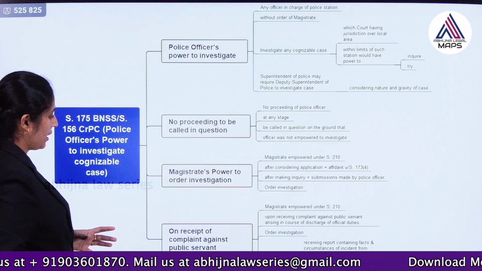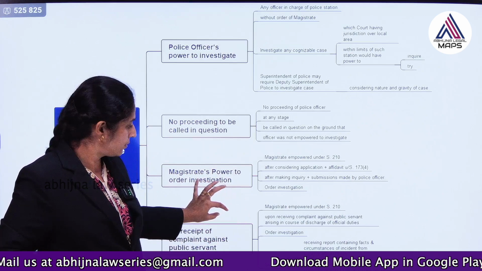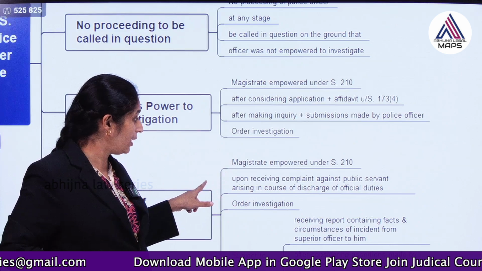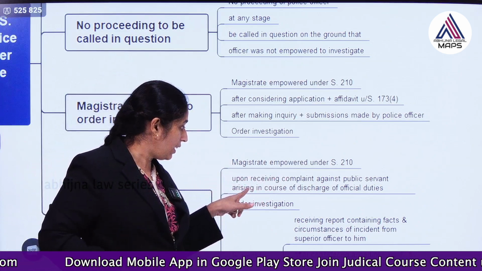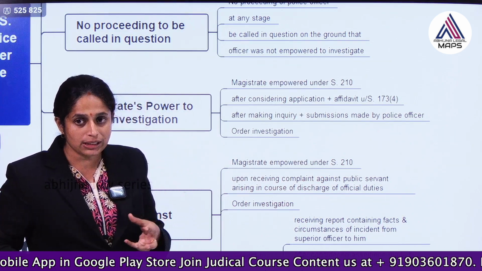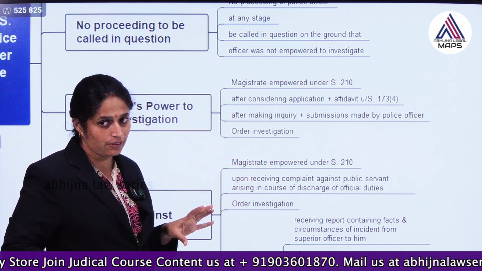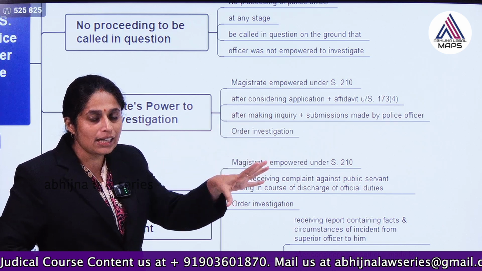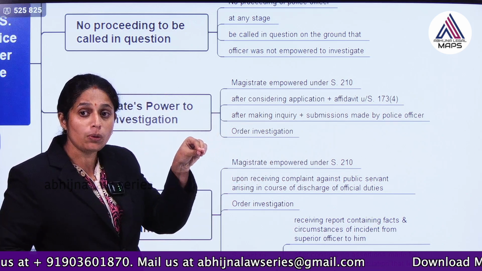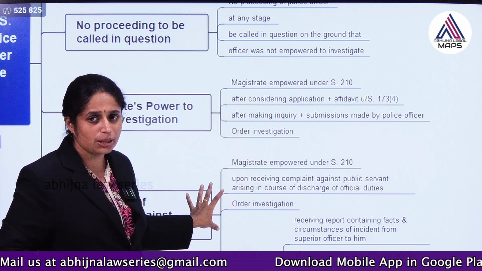So, here what you can understand is, on receipt of complaint against the public servant, the complaint is with regard to the public servant in the course of discharge of official duties. If it is in the course of discharge of official duties, in such cases the magistrate can order investigation against that public servant. So, this is not about some personal offence of the public servant. The offence is with regard to his official duties only. If it is some personal case, then this section is not applicable.